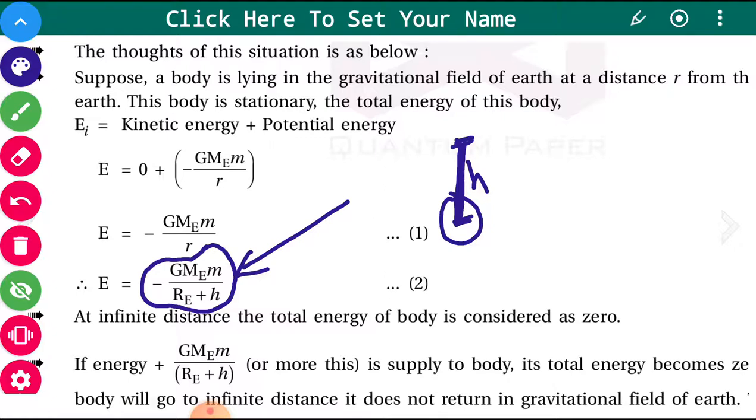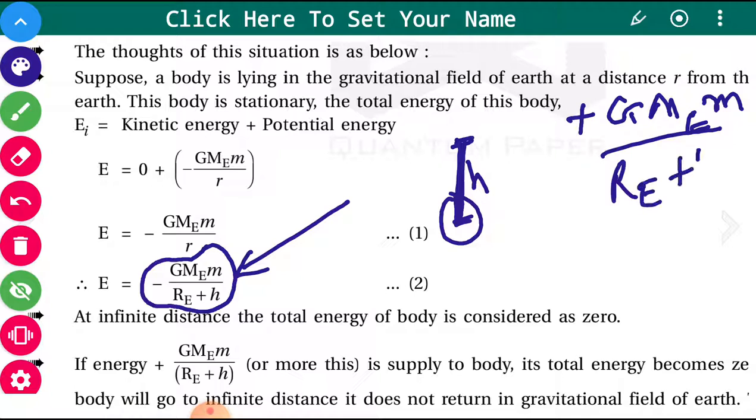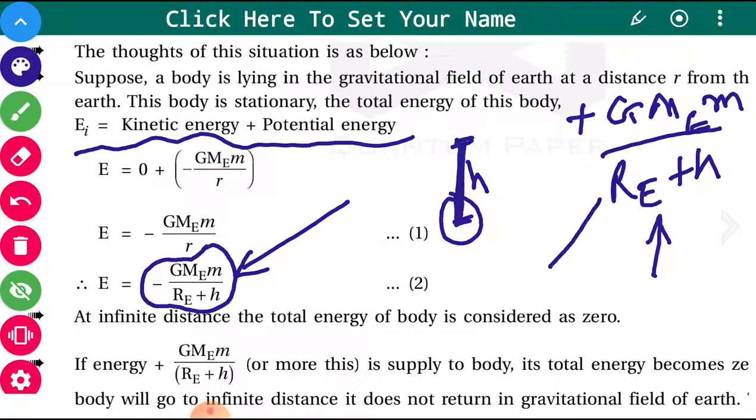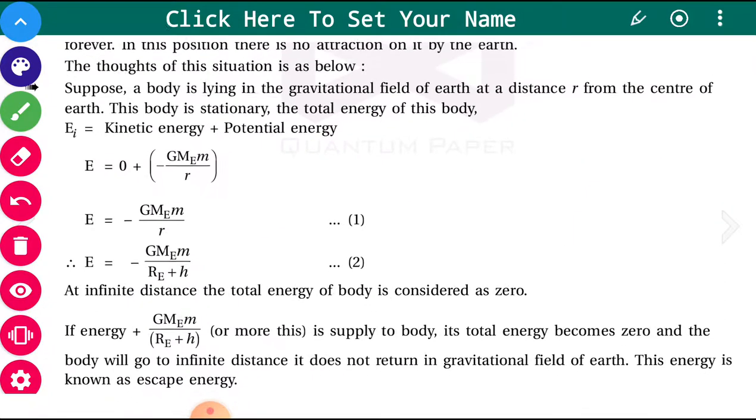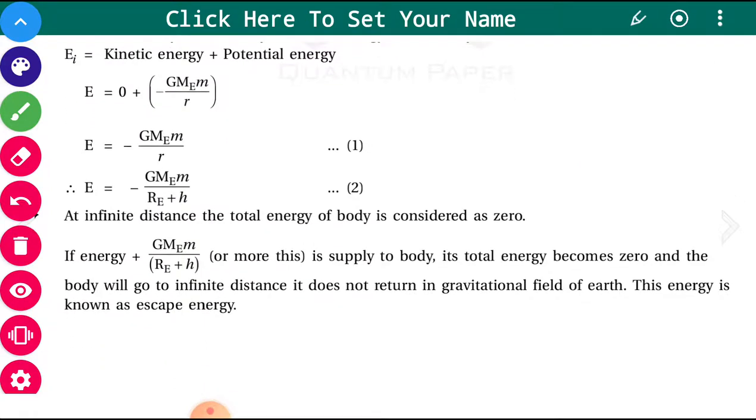Now if you apply external energy as positive G Me m upon R_e plus h, then what will happen? That is the energy which is given in the form of, say, kinetic energy. Then the total energy becomes zero. The positive energy which you are supplying plus the potential energy which is negative, so the energy becomes zero, and the body will go to the infinite distance.